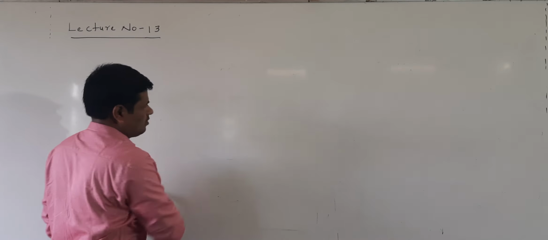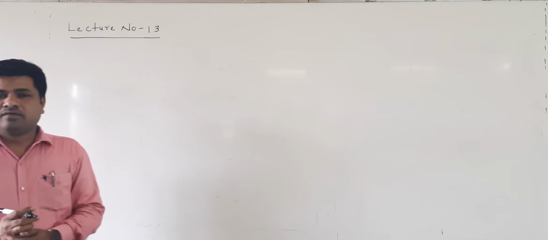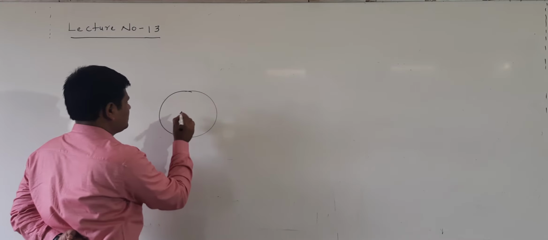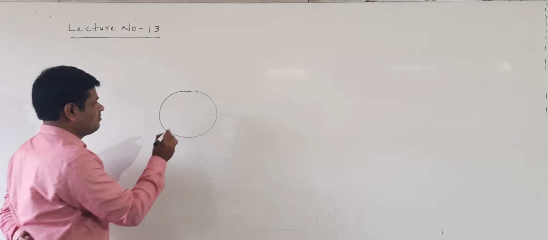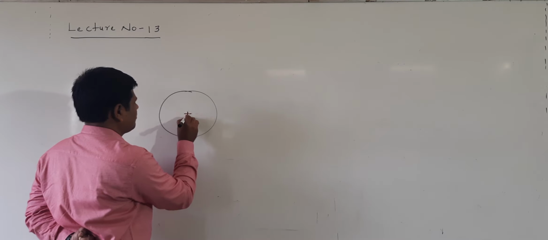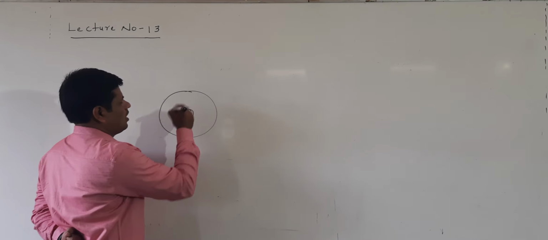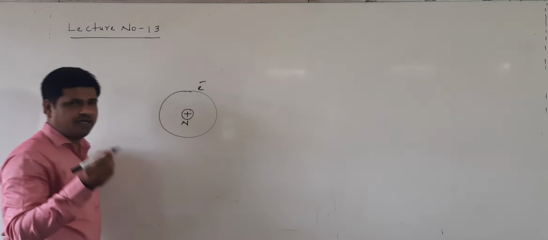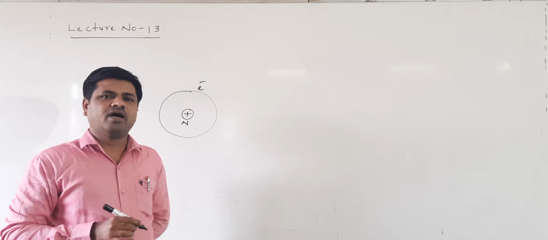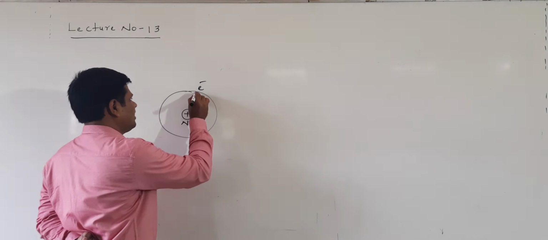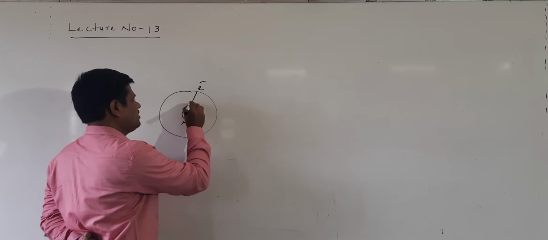First of all, this is an atom. In the atom, the center nucleus is there. This has the positive charge. Around this nucleus, electrons are moving in which path here? Circular path.